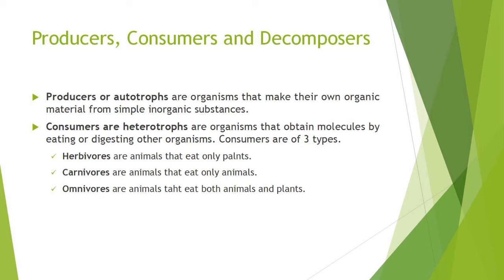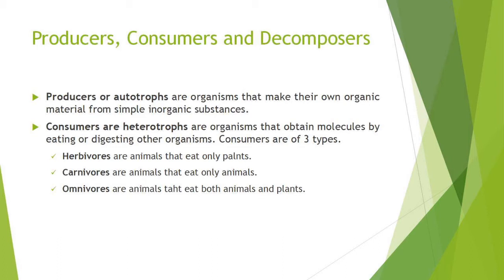Consumers or heterotrophs are organisms that obtain molecules by eating or digesting other organisms. By eating other organisms, they gain food as an energy supply and nutrient molecules from within the biomass ingested.